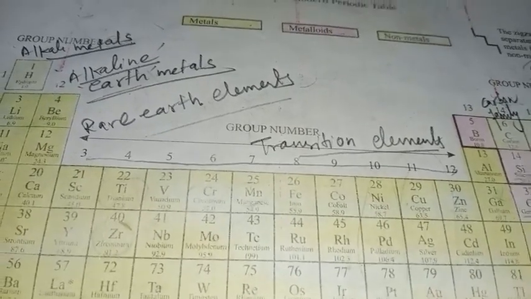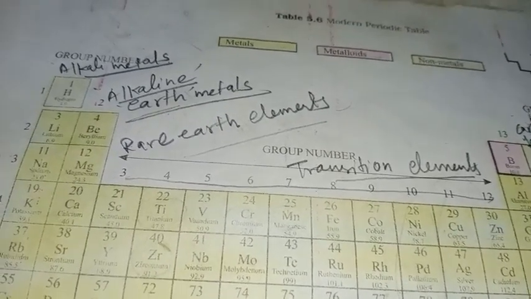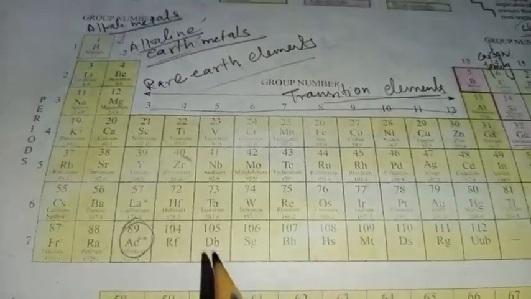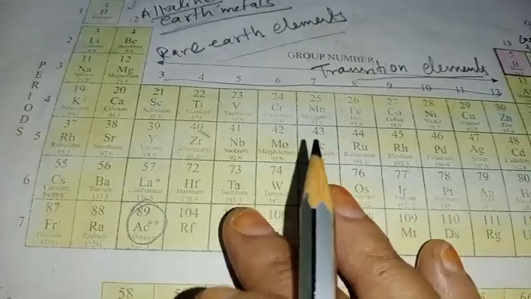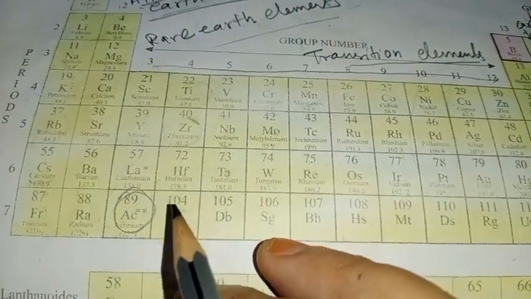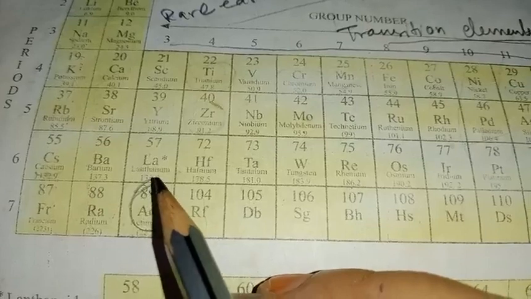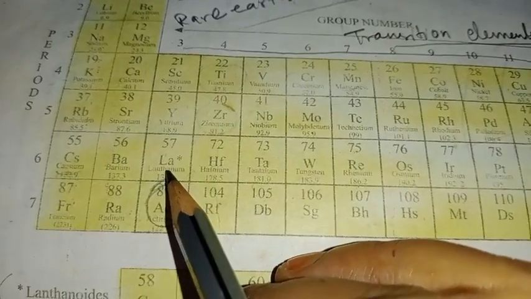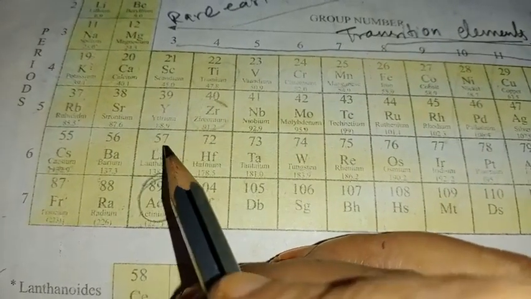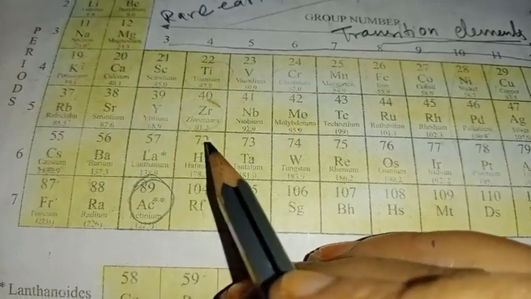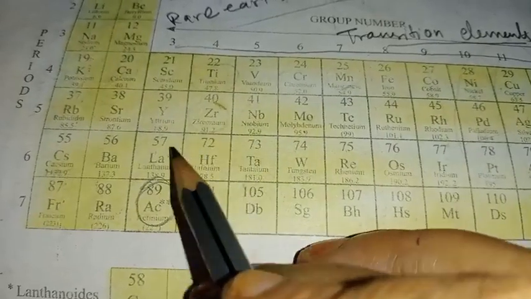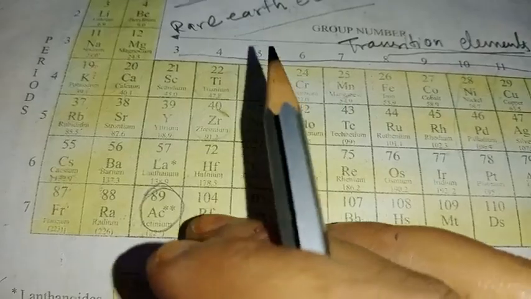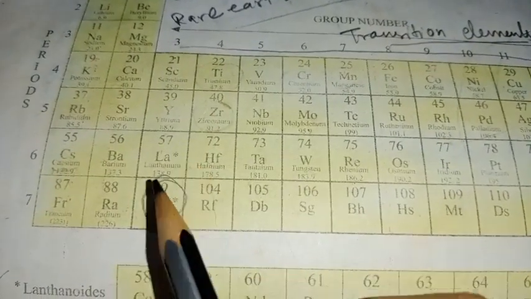Okay, and also you will see that this is called the transition elements. Here in the transition elements group, it is groups 3 to 12 only. Here you can see the atomic number 57 element, that is lanthanum. After 57 you could see atomic number 72 has been positioned. So from 57 to 72 there is a gap of 14 elements.